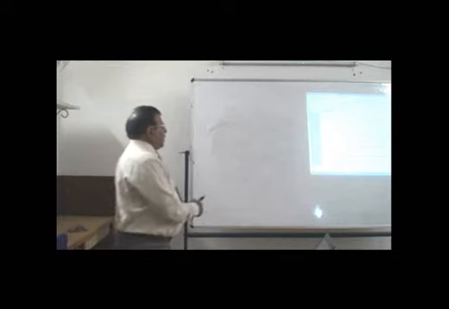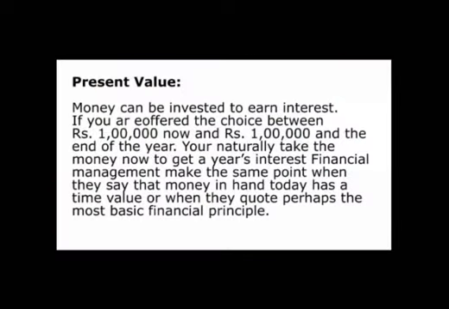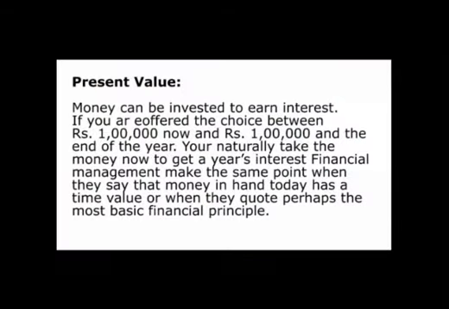Money can be invested to earn interest. If you are offered the choice between 1 lakh now and rupees 1 lakh at the end of the year, you naturally take the money now and get the interest on it.